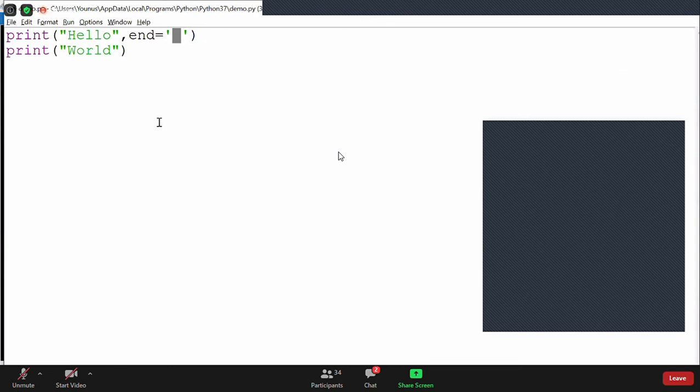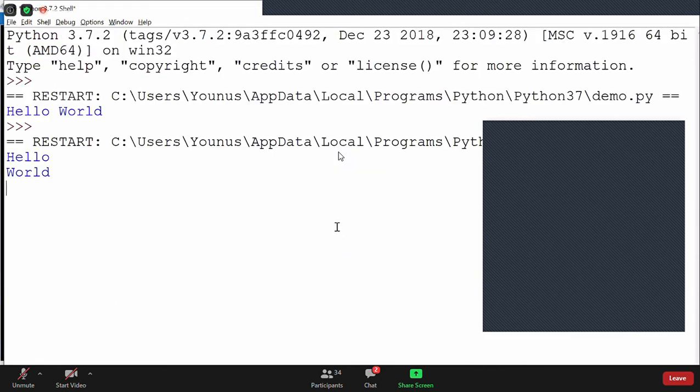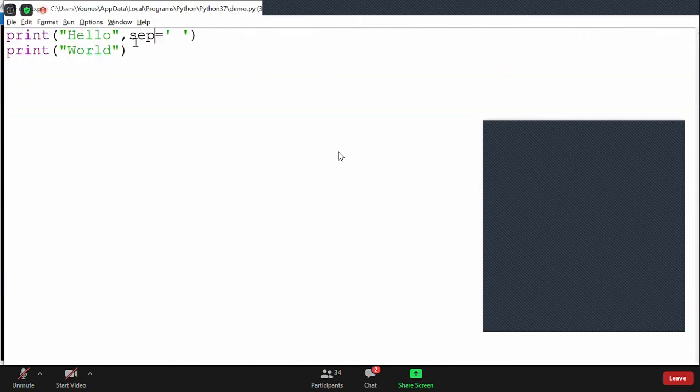No, separator will not help you, Udit. Separator will only help you if you have comma separated arguments. If you use separator here, it will have no impact. Separator only comes into the picture when you have multiple arguments. Understood? Good question, Udit. The separator will not help you here, so we have to use the end argument.